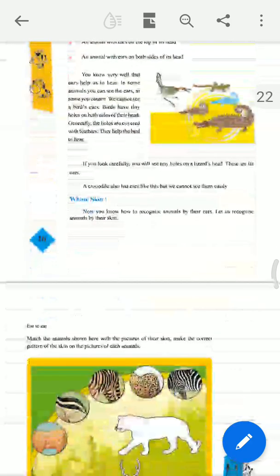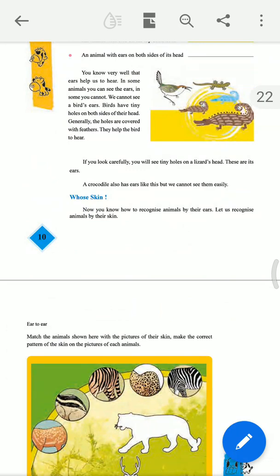Now, next we come to the main point. Birds have tiny holes and the holes are covered with feathers. This helps the bird to hear. If you look very carefully, you will see tiny holes on a lizard's head. These are its ears. A crocodile also has ears like this, but we cannot see them very easily.